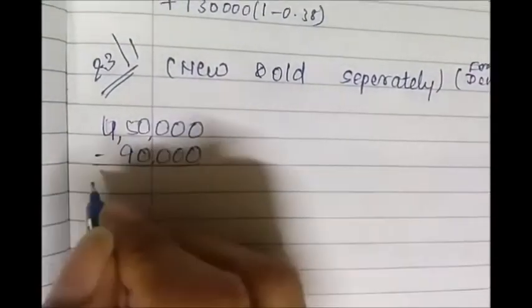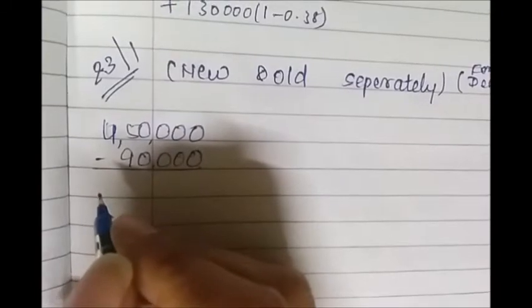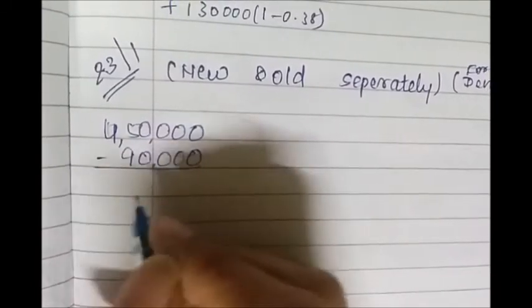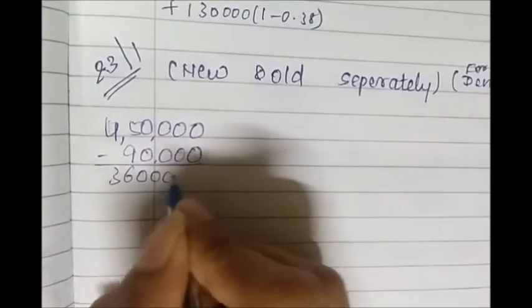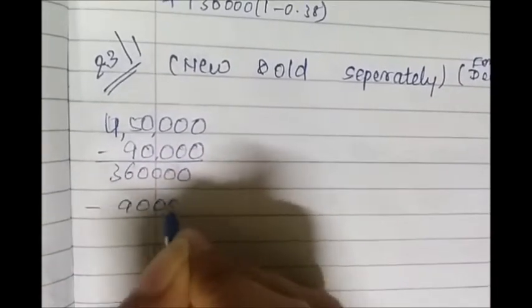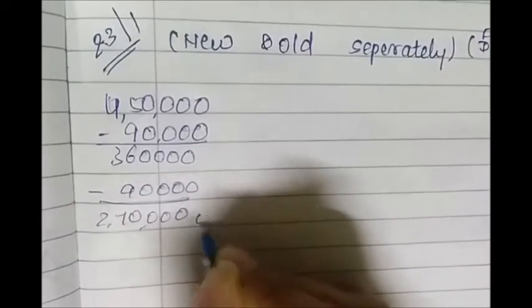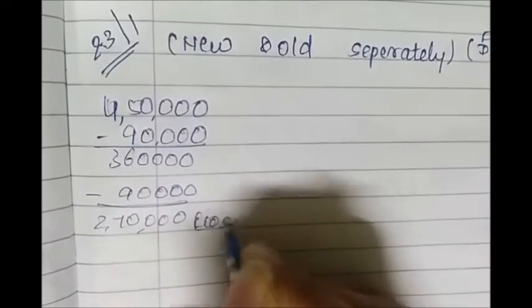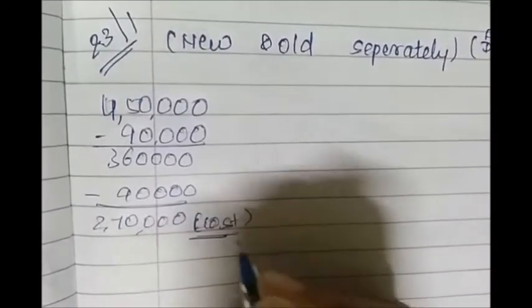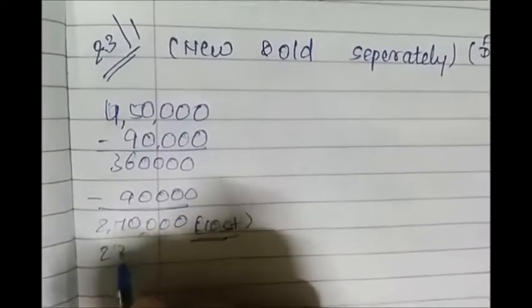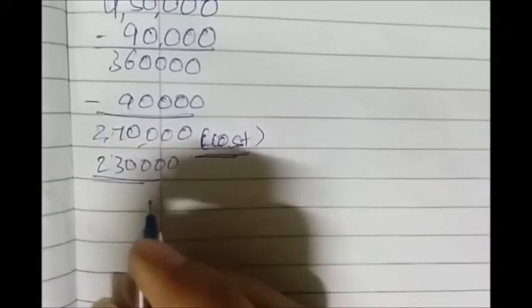We have provided depreciation for 2 years. So the value now, or the cost now, is 2,70,000 and you sell it for 2,30,000. So you sell it at a loss, right? The cost is 2,70,000 and you sell it for 2,30,000. So you incur a loss of 40,000.